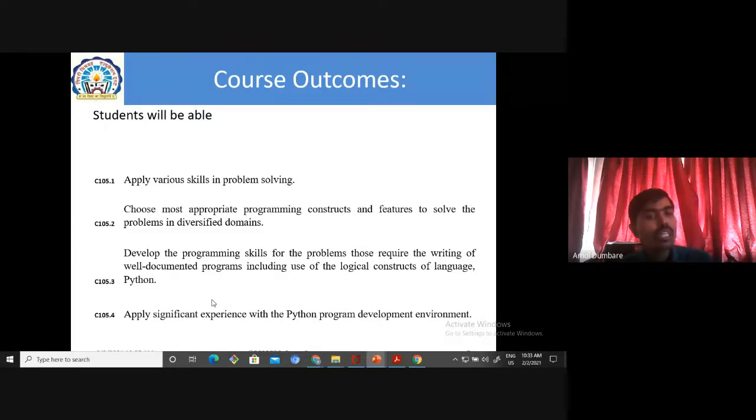Now course outcome number 3, develop the programming skill for the problems that require the writing of well documented program, including use of logical constructs of language Python. Getting? Abhi simply writing the program is not okay. So for that you have to write a program in well manner.